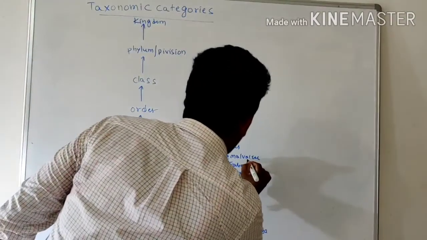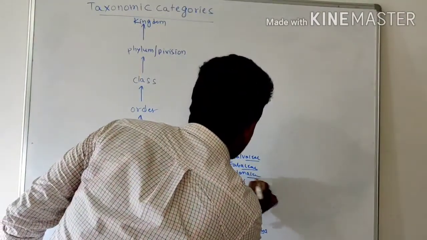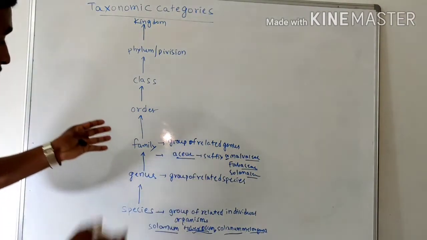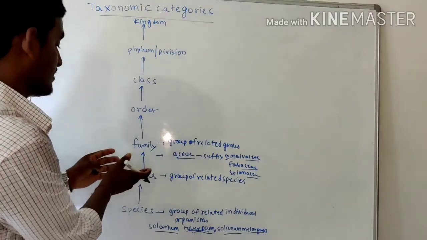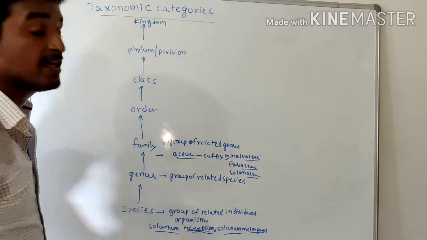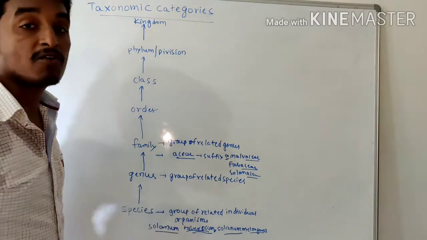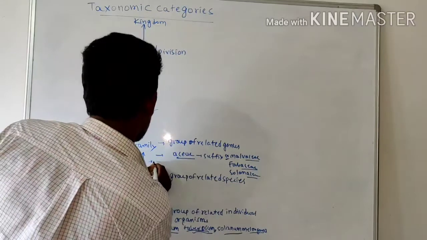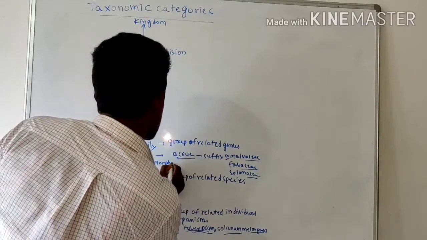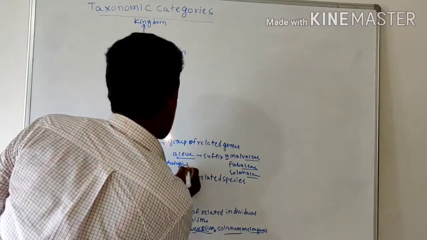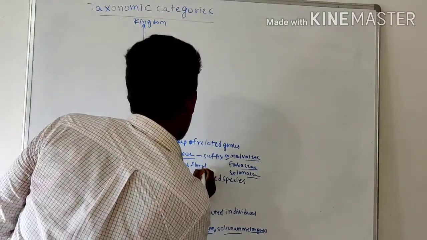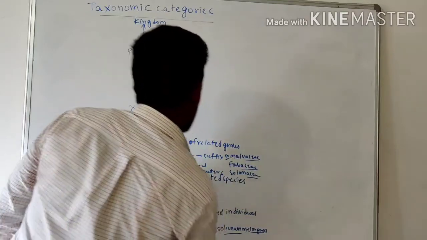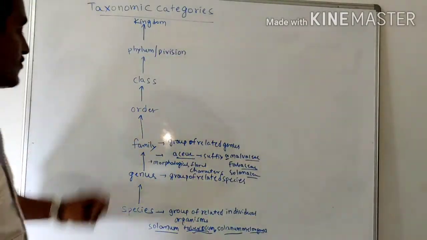Each family name always ends with -aceae. Families are mainly based on morphological as well as floral characters.